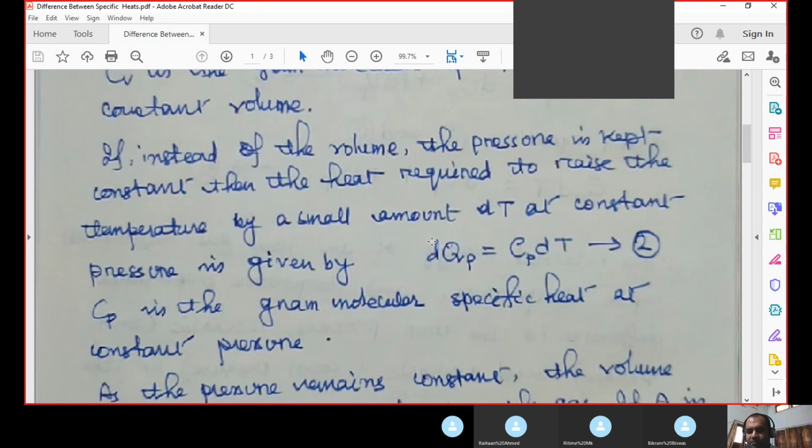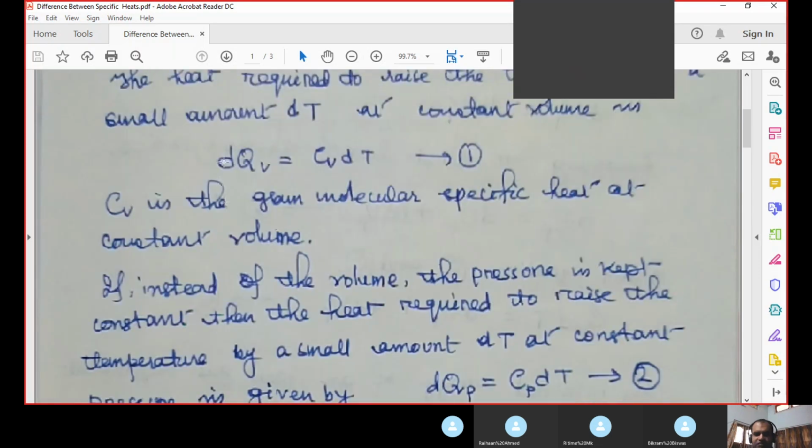In that case, what will be the relationship between heat supplied, specific heat, and increase in temperature?